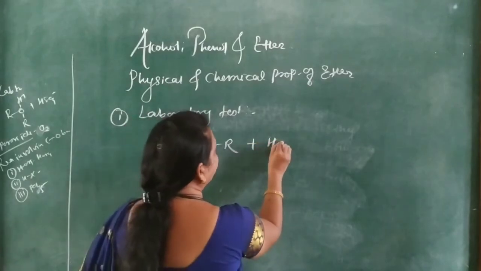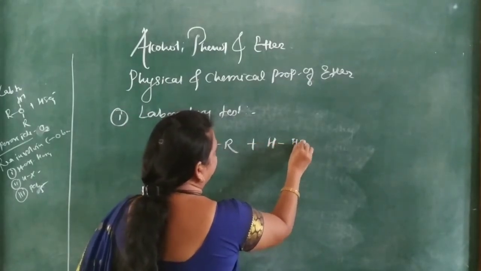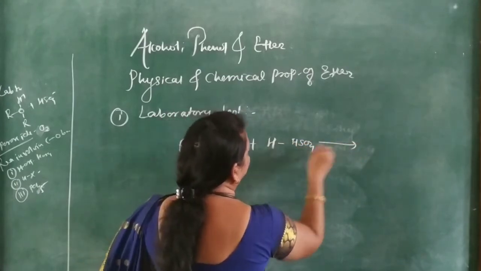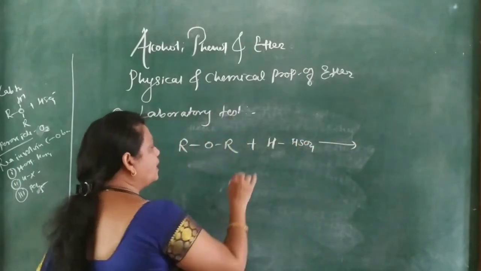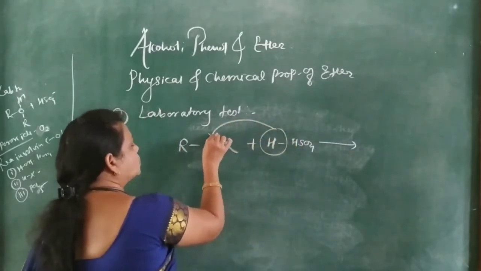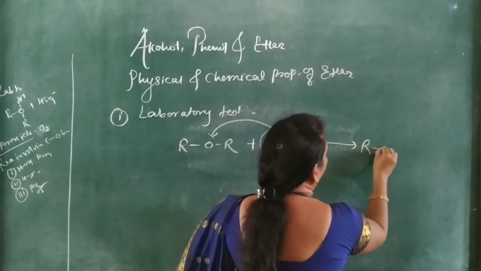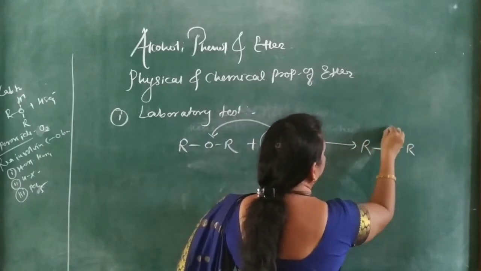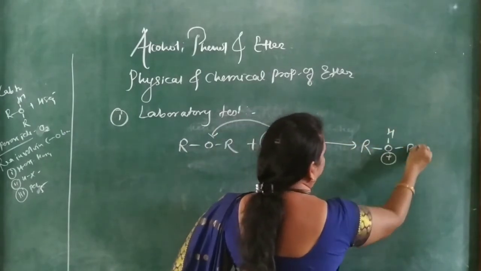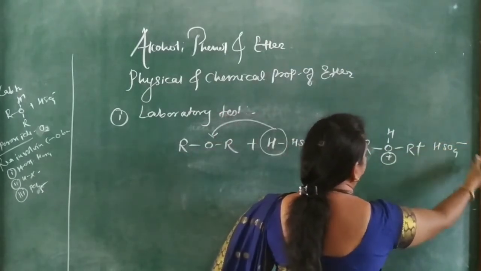sulfuric acid can be written as H2SO4. Here this H is passed to and bonds to this O, forming an oxonium ion plus HSO4 negative.